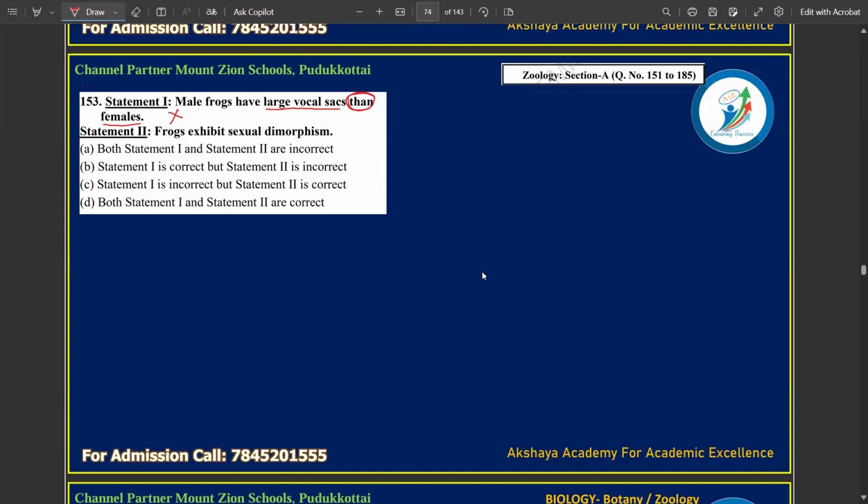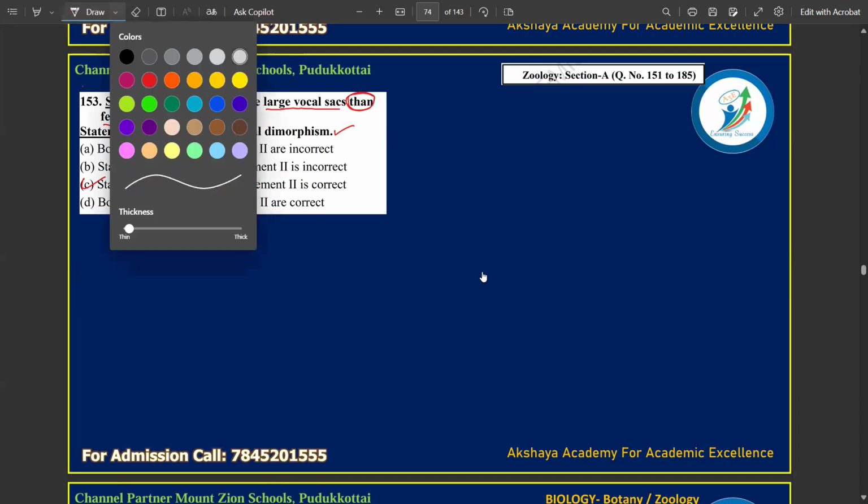Frogs exhibit sexual dimorphism. Yes. By seeing the frog, you can distinguish whether it's a male frog or a female frog. Their size is different. For some species, the coloration may also be different. So this is true. Based on this, the first statement is incorrect and the second statement is correct. We'll go for option C.